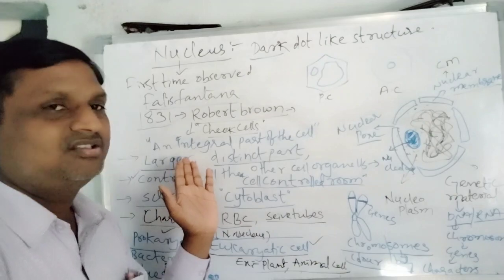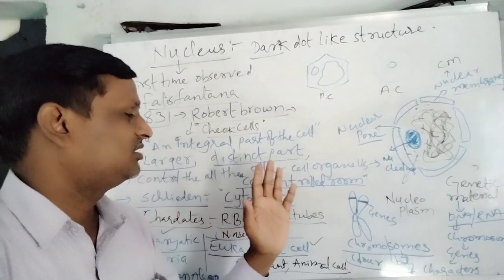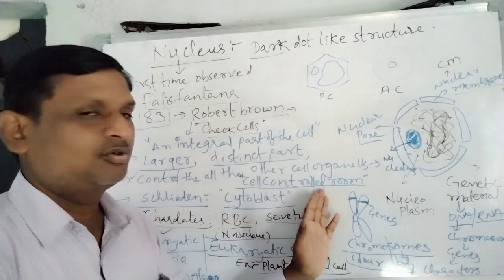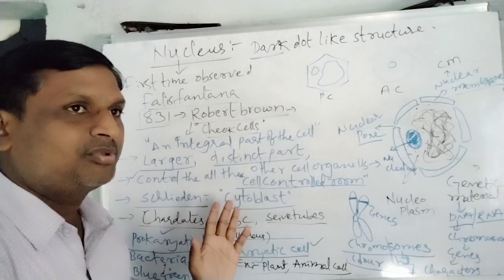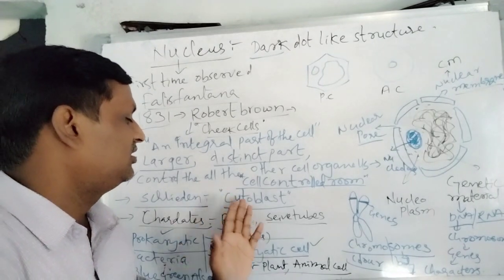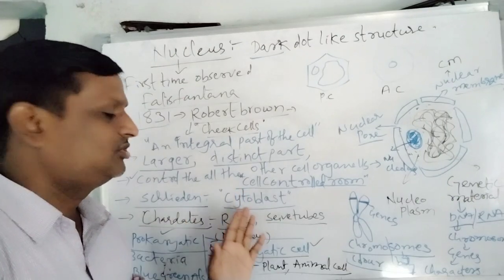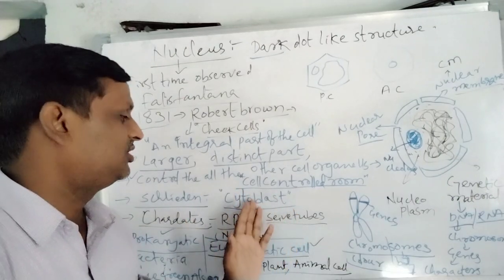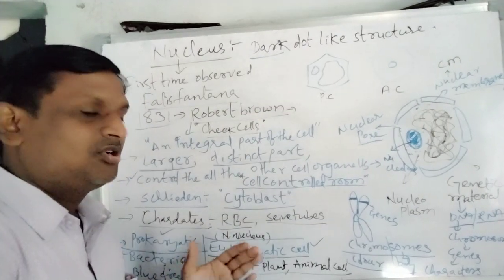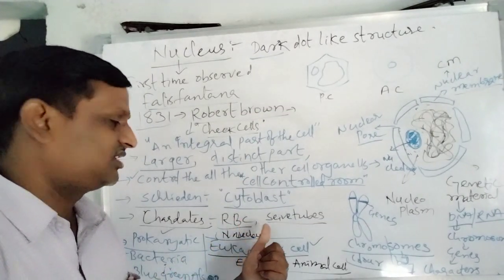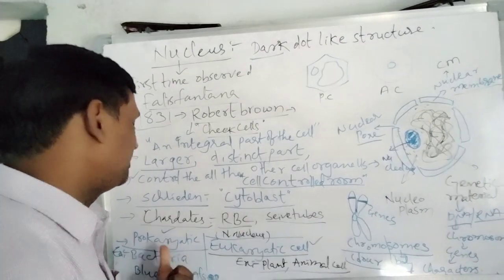It is the larger cell organelle, a distinct part, and it controls all the other cell organelles, so it is called the cell control room. According to Schleiden, one of the proponents of the cell theory, the nucleus is a cytoblast, because new cells are produced from the nucleus. Almost all eukaryotic cells have a nucleus, except RBC and sieve tubes in the phloem tissue.